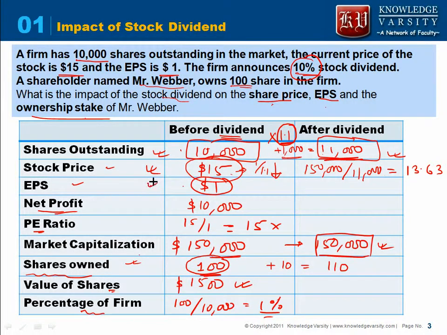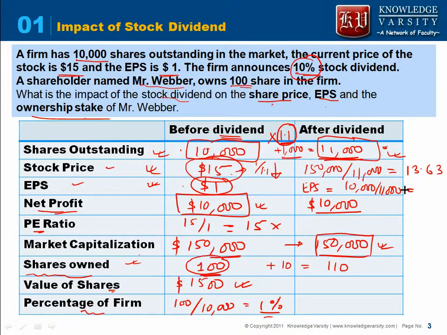What can be said about the EPS? How do we find it out? Net profit divided by the number of shares. Your net profit is 10,000, and the number of shares is 11,000. Please note that there will be no change in the net profit of the company. So your EPS will be 10,000 divided by 11,000.